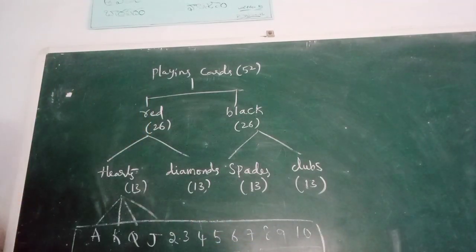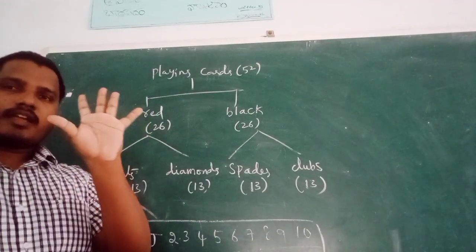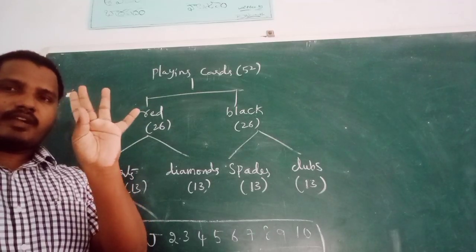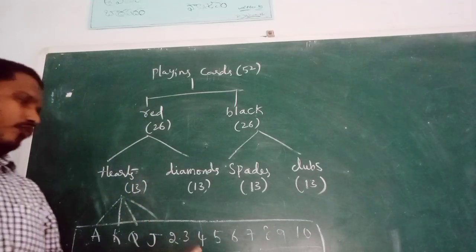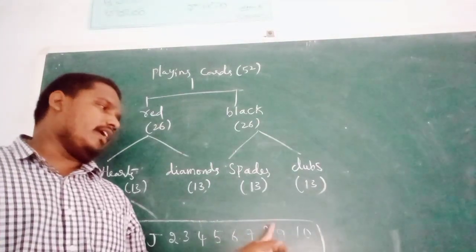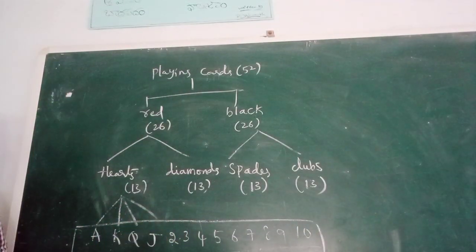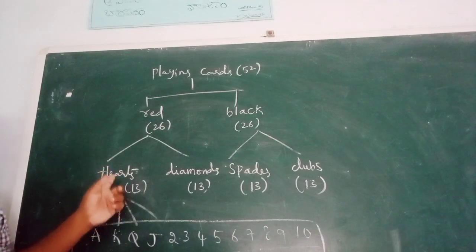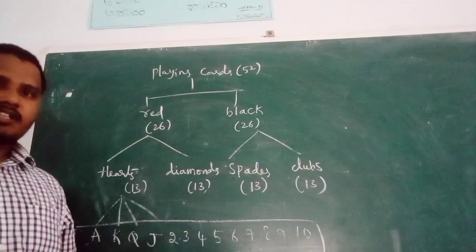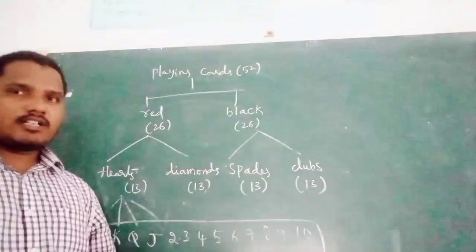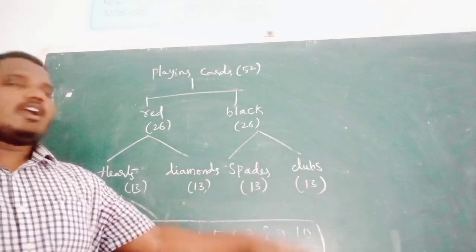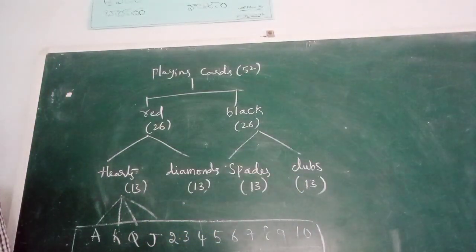There are 13 cards: ace, king, queen, jack, 2, 3, 4, 5, 6, 7, 8, 9, 10. These 13 cards are there in hearts, and diamonds also. These 13 cards are there in spades also, and in clubs also.